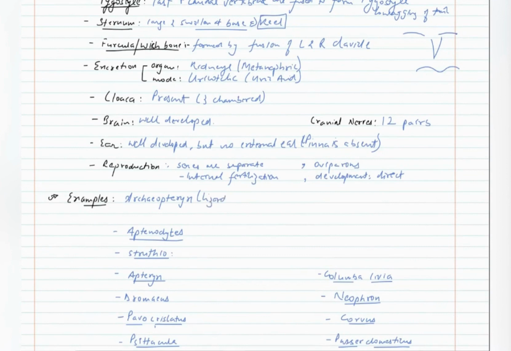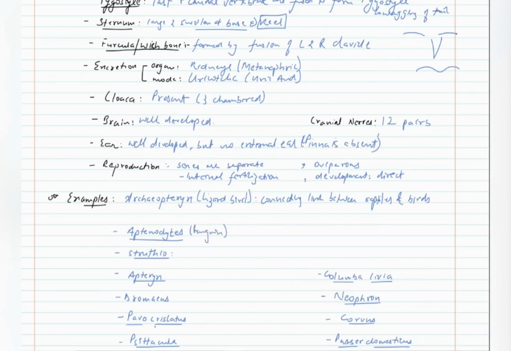Now in examples, we have Archaeopteryx, which is known as lizard bird. It is the connecting link between reptiles and birds.